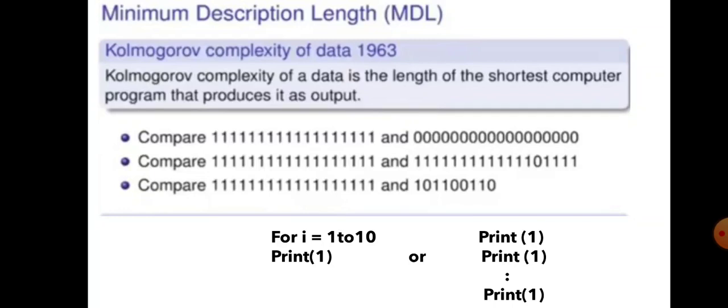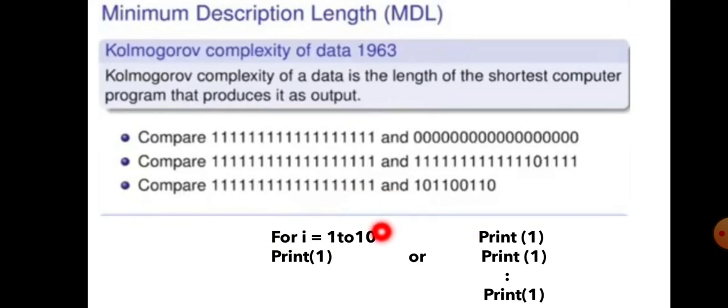Okay, Kolmogorov complexity of data. Kolmogorov complexity of data is the length of the shortest computer program that produces it as an output. Here we have three data, and can you guess which is the complex data here? Before that, here I'm using a for loop to generate this many ones, right? For i equal to 1 to n, print 1. This program will generate ten 1s, right? Similarly, I can print 1 n times, right?